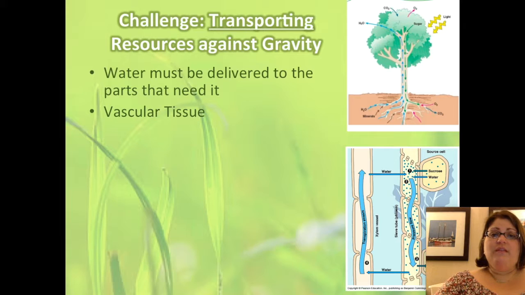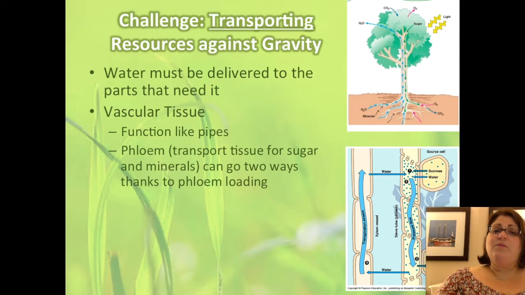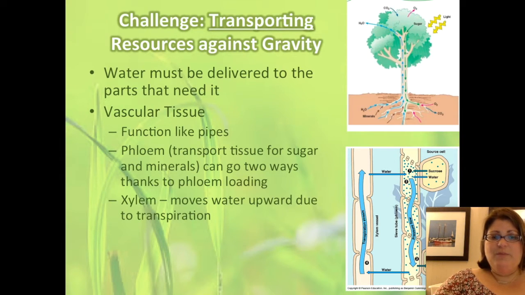The solution to this is vascular tissue. Vascular tissue basically functions like pipes or tubes. There's two kinds. There's phloem, which transports sugar, and it can go in both directions. And there's xylem, which transports water up the plant through a process known as transpiration, which we'll get to later in the unit.